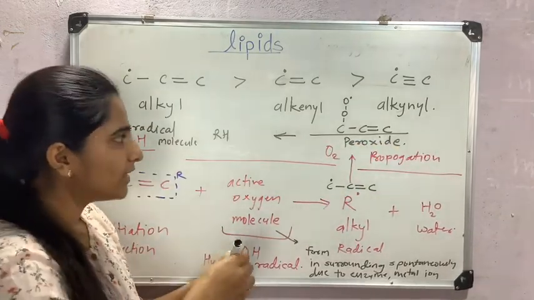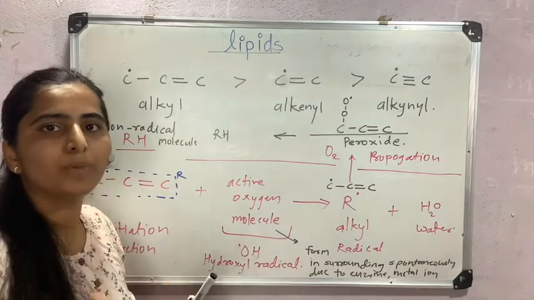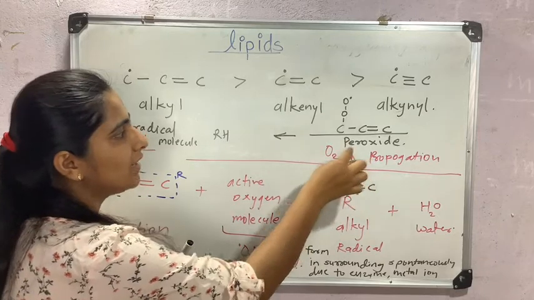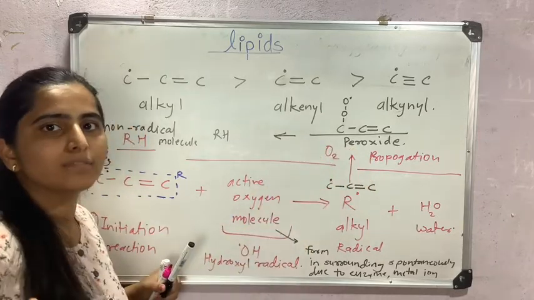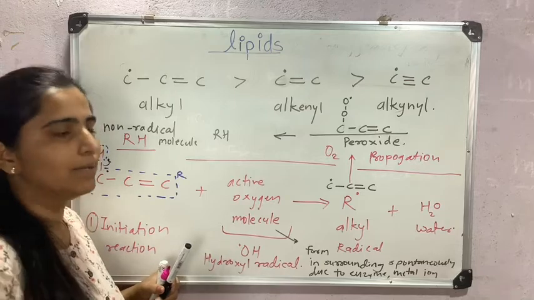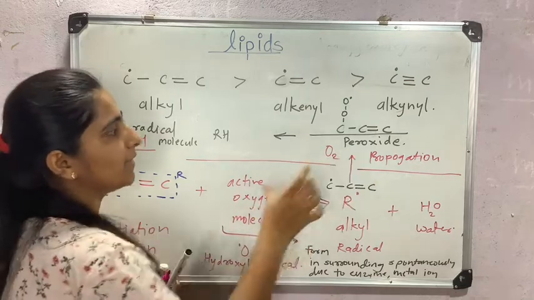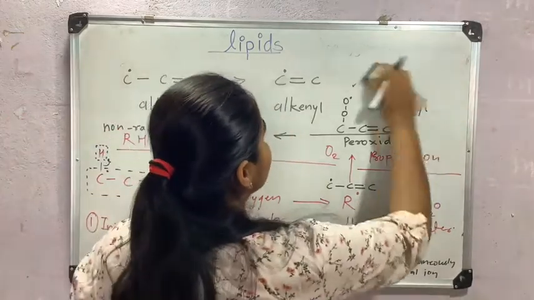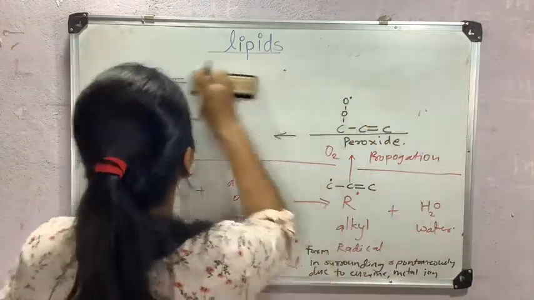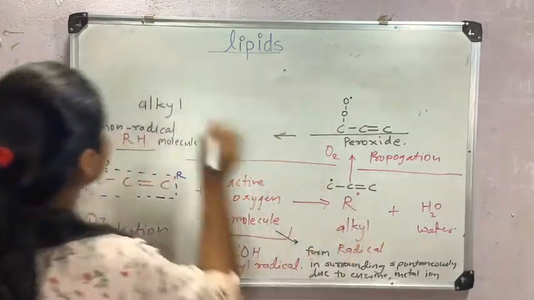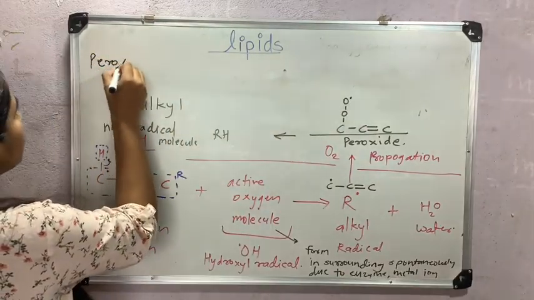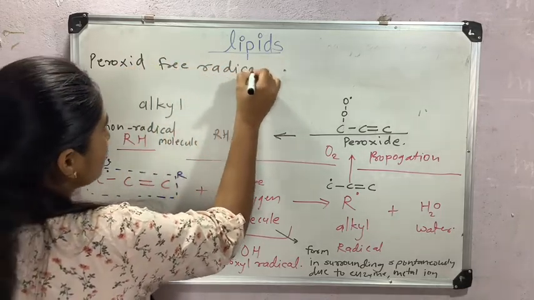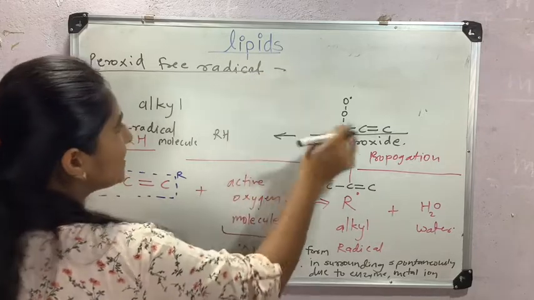Because this peroxide free radical will try to become stable and get rid of its free radical properties. Here I will write why. This peroxide free radical is now unstable.